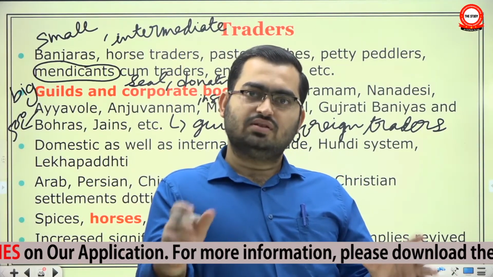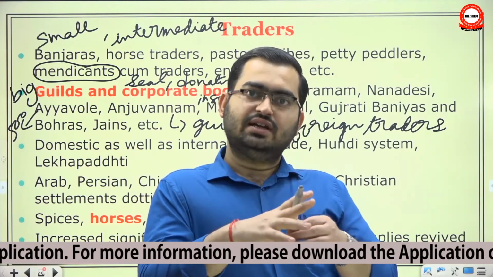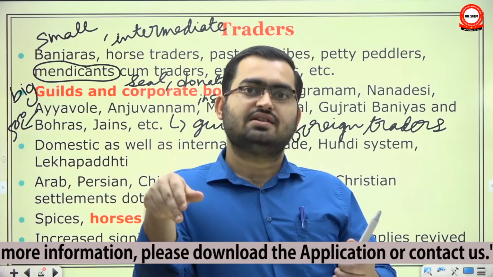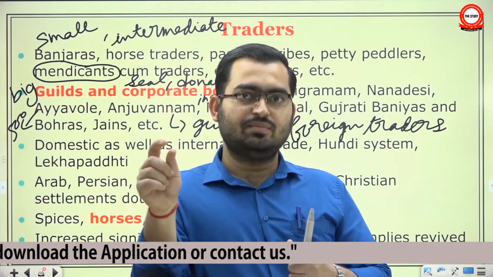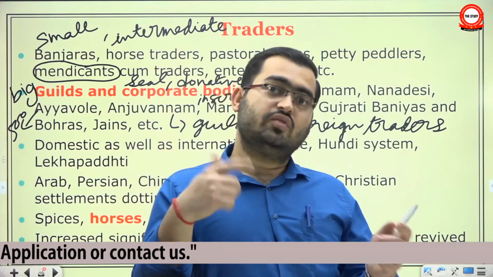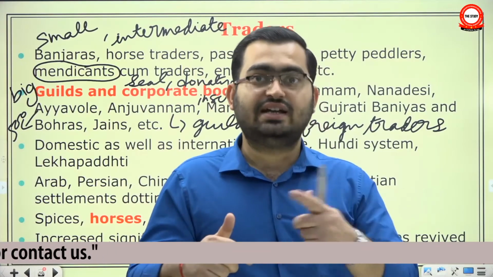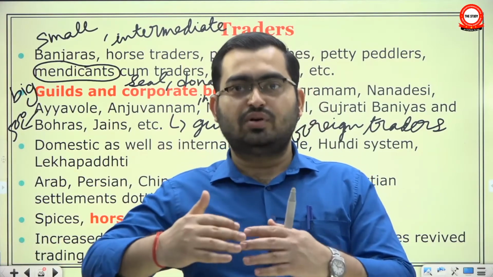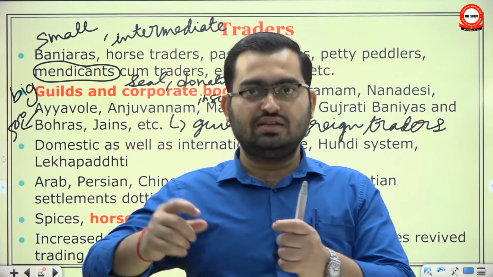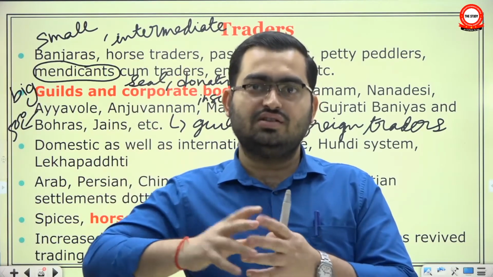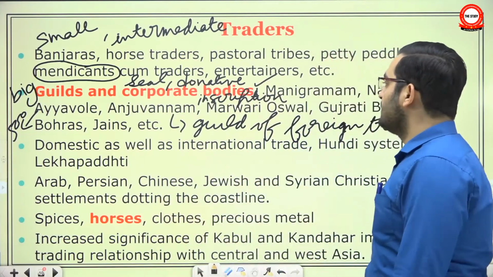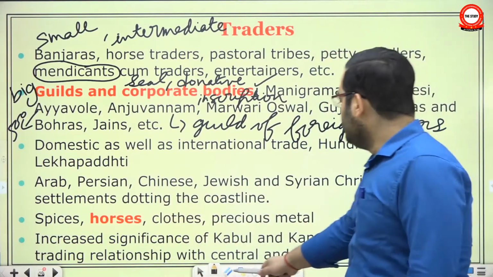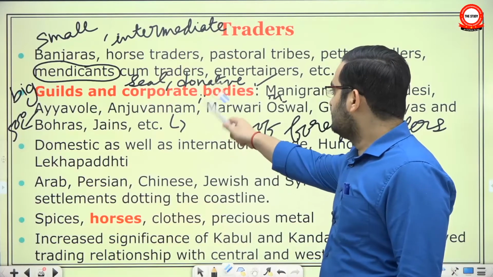And sometimes, due to that economic activity, they are given a particular position in the caste hierarchy as well. Look, if you are a garland maker, if you are a chariot maker, if you work with leather, or with metal, or with diamond, then depending upon the importance of that social activity in society, they are allotted a rank, a jati based rank in social hierarchy as well. So this is something similar, that often a community based trading class emerged.